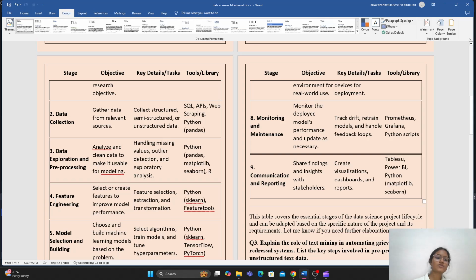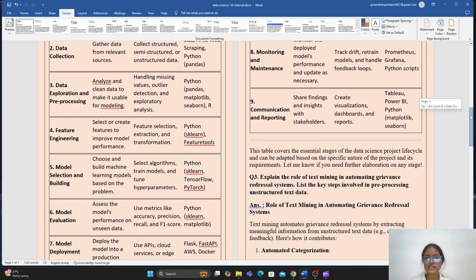After that, the next stage is feature engineering. Basically in feature engineering, its main objective is to select or create features to improve model performance, and its key details are feature selection, extraction, and transformations. You can use various libraries here, the Python library sklearn, or you can use some sort of Featuretools libraries.